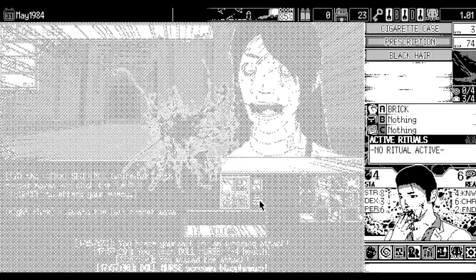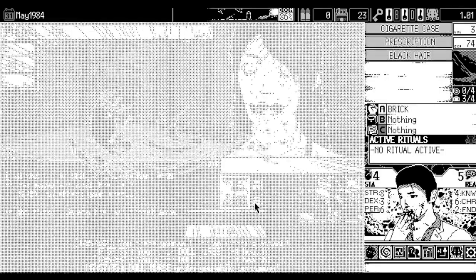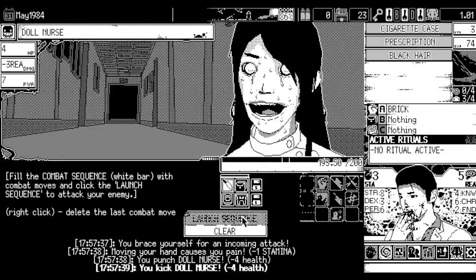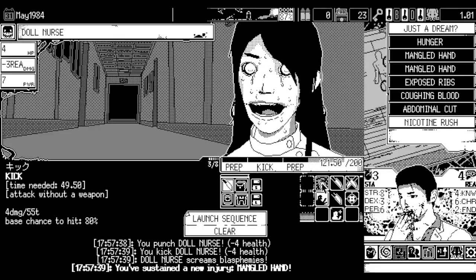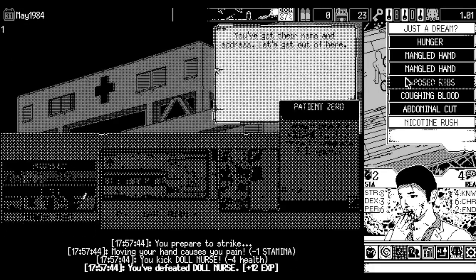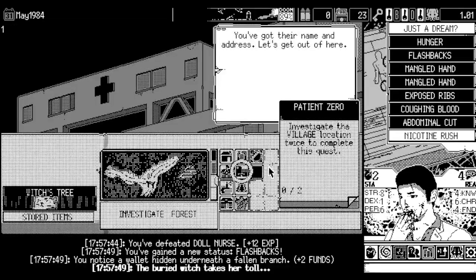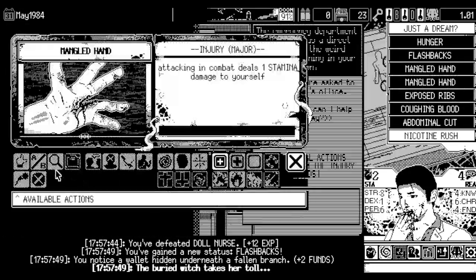Now again, the one thing I can mention, that's right, I've never heard that sound. I haven't heard that sound as much because I always one-turn this with the power of improvise. But anywho, as we get double mangled hands, my goodness, I think we just have to live with this. Actually, I can't live with this. Do you know why? Because that's gonna hurt our stamina all the way down. Flashbacks too, but what can I do when I'm angled?